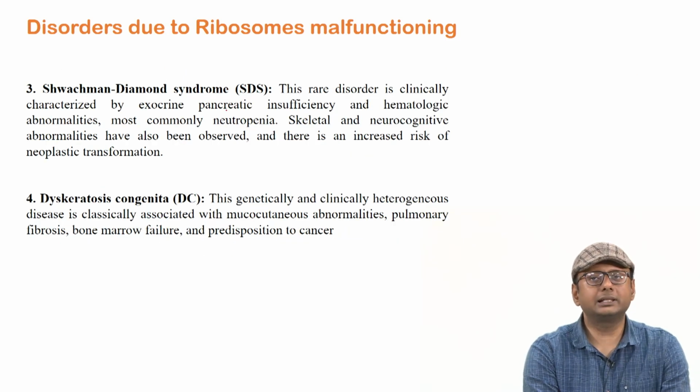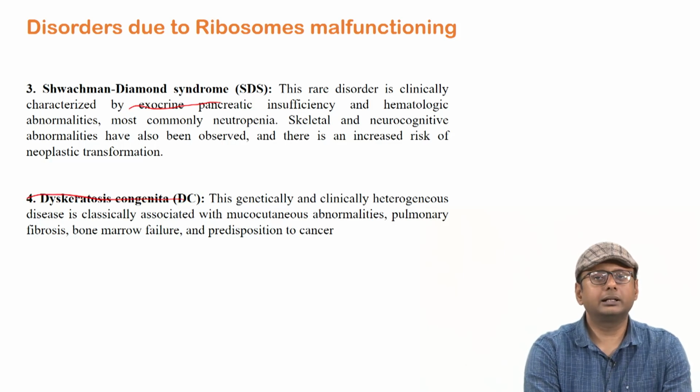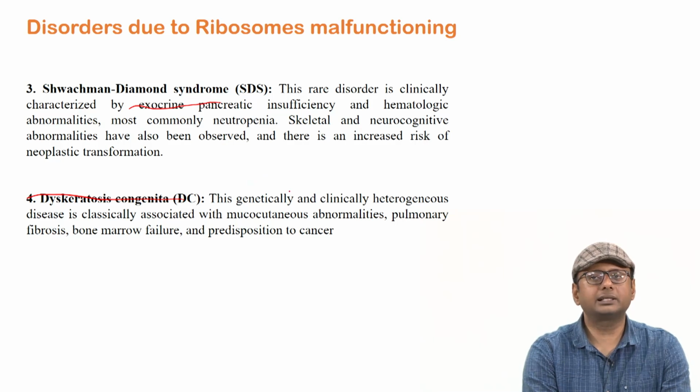Other diseases like SDS syndrome, dyskeratosis congenita, the DC type of disease. These are some sort of neutropenia, genetic diseases. They can cause fibrosis and bone marrow failure. So you can see a lot of different sorts of diseases happen.